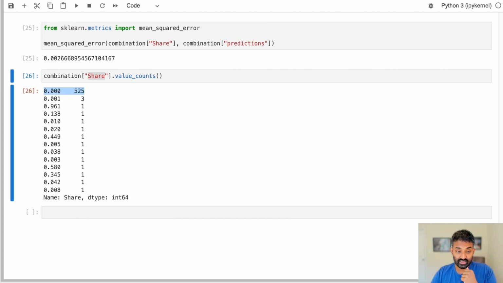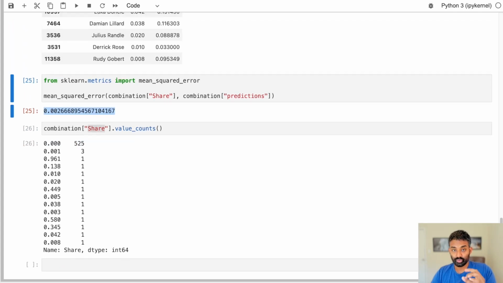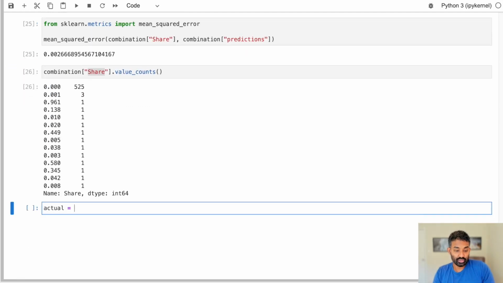So this error metric doesn't make much sense for us because if we improve our performance at predicting who finishes 100 through 150, it doesn't really matter. We just care about the top players, the top 5 MVP vote getters. So we need a new error metric, one that actually thinks about the rank of the player. So as we do that, we'll actually go ahead and just figure out the ranks different players got. So to do that, we can go ahead and sort this combination data frame on the actual share of votes people got. I'll again just type out ascending equals false because we want this to be in descending order.